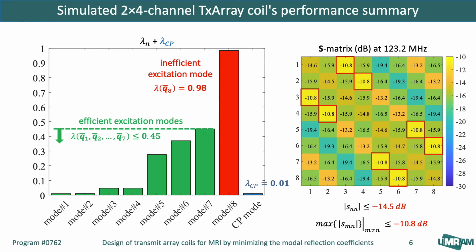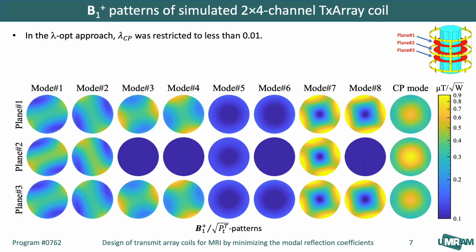As we design, lambda CPs decreased to 1%. However, the average of lambda n values, or lambda average, was increased by 17%. This slide shows the normalized B1 plus patterns of all 8 ion modes and the CP mode for the 8-channel coil at 3 axial planes shown here.